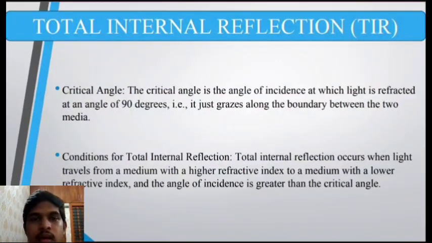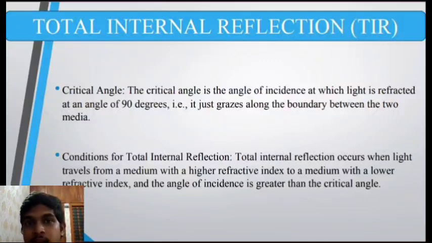So now let's see what this particular angle called the critical angle is all about. The critical angle is the angle of incidence at which light is refracted at an angle of 90 degrees. That is, it just grazes along the boundary between the two media.